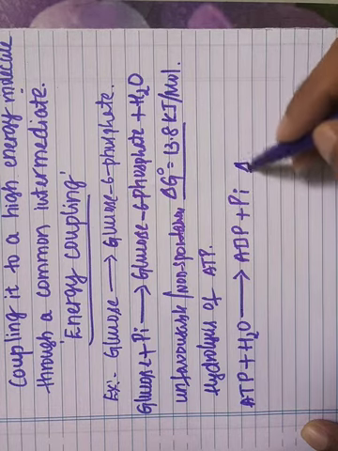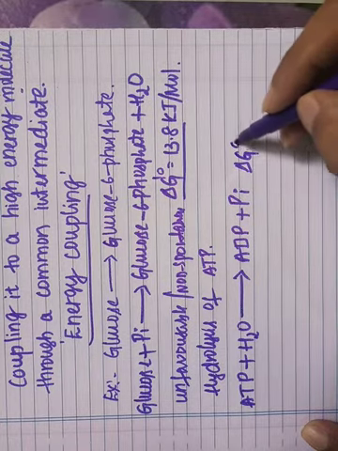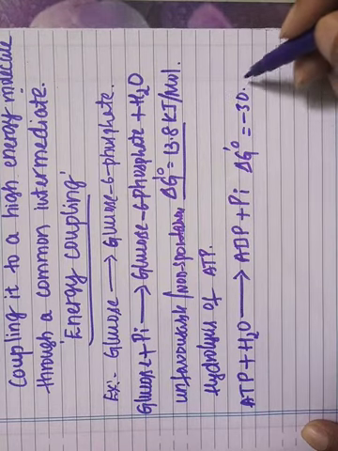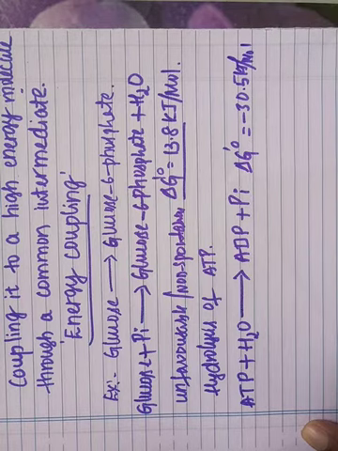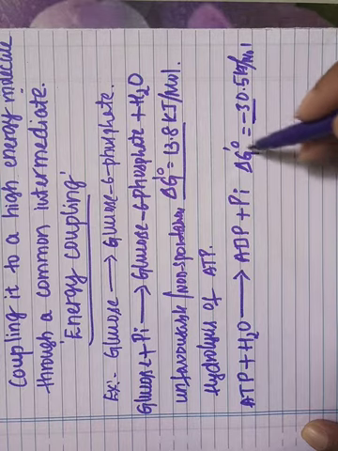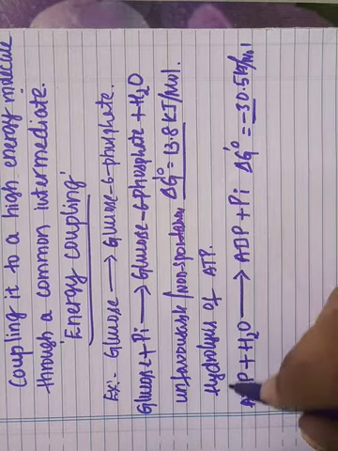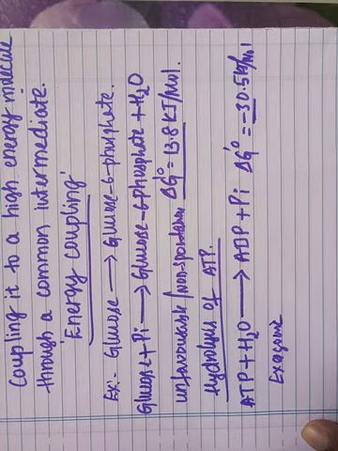The standard free energy change is given by minus 30.5 kilojoules per mole. Here you can observe the change in free energy is negative. Therefore the hydrolysis of ATP is an exergonic reaction, and you can call it a spontaneous reaction.